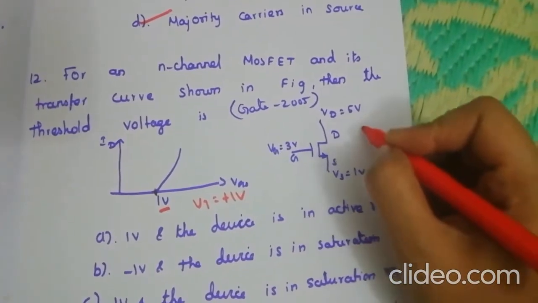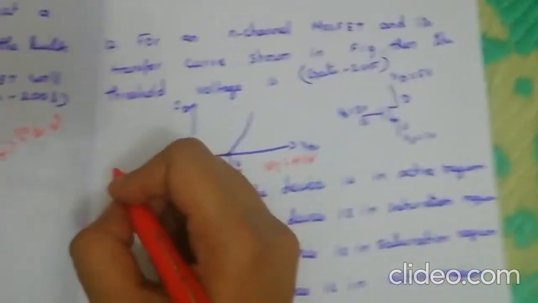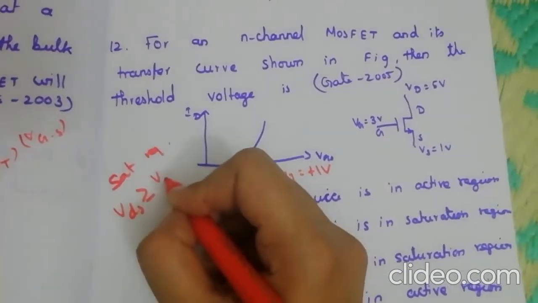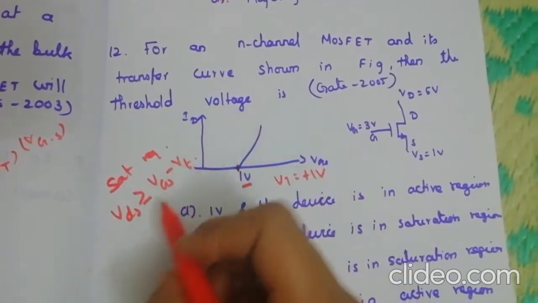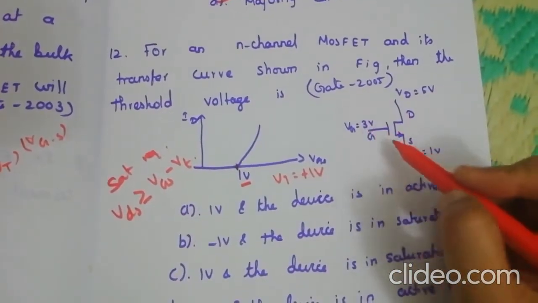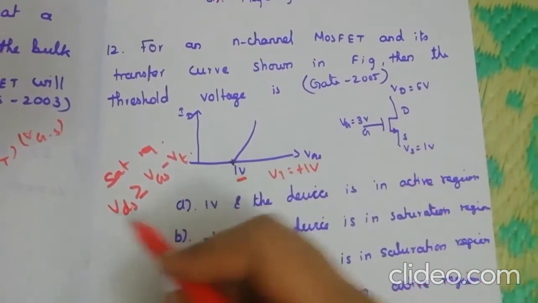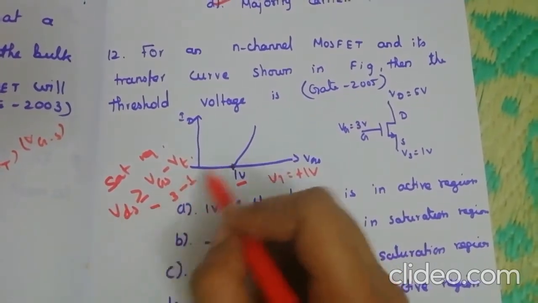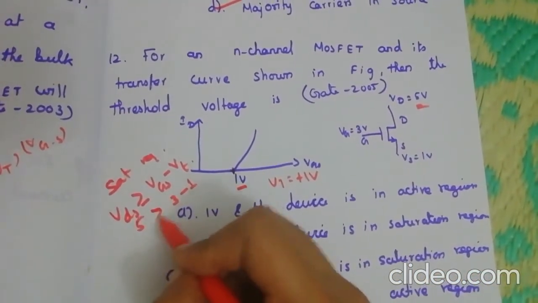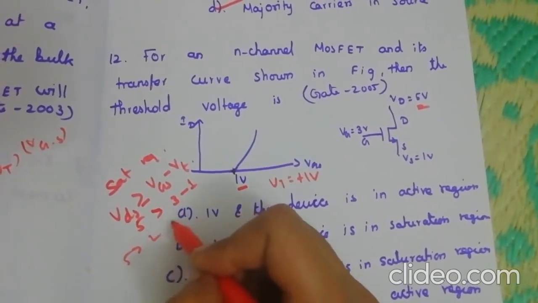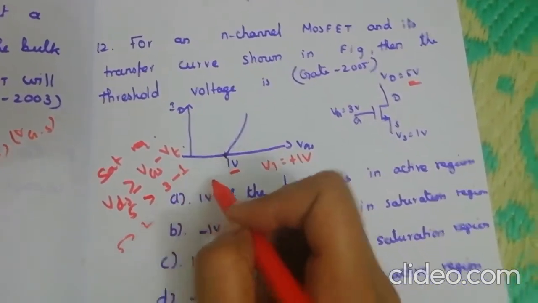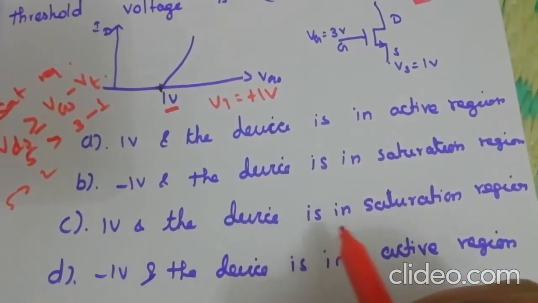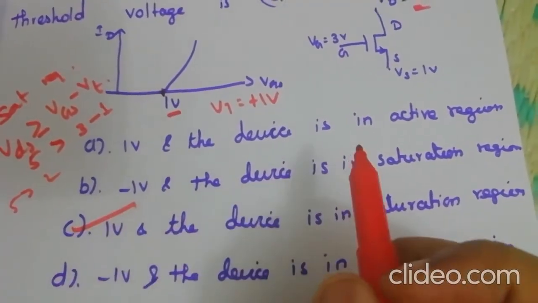And also the condition for finding the saturation region. So saturation region means VDS greater than or equal to VGS minus VT, and here VGS is 3 and the threshold voltage is 1 volt, and VDS is given as 5. So 5 is greater than 2. So this is in saturation region. So the answer here is threshold voltage is 1 volt and the device is in saturation region. So the answer here is C.